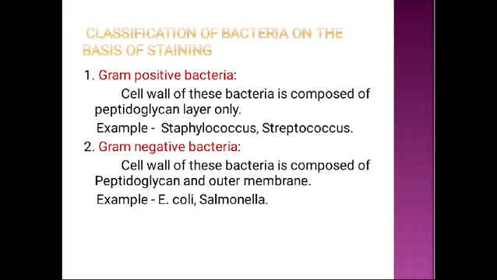The next classification is bacteria on the basis of staining. First, gram-positive bacteria. Cell wall of this bacteria is composed of peptidoglycan layer only. Example, Staphylococcus and Streptococcus. Gram-negative bacteria. Cell wall of this bacteria is composed of peptidoglycan and outer membrane. Example, E. coli and Salmonella.